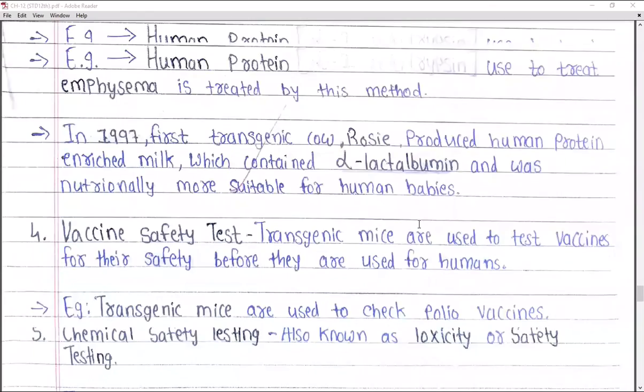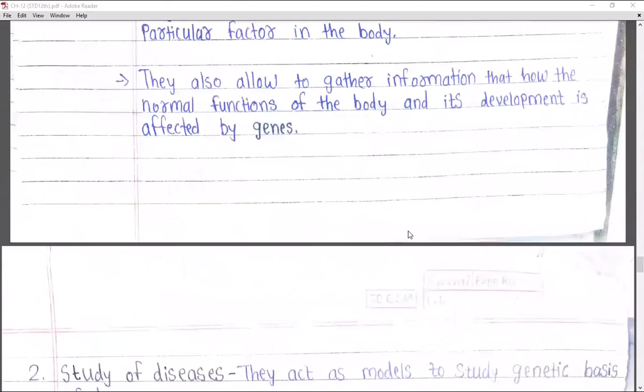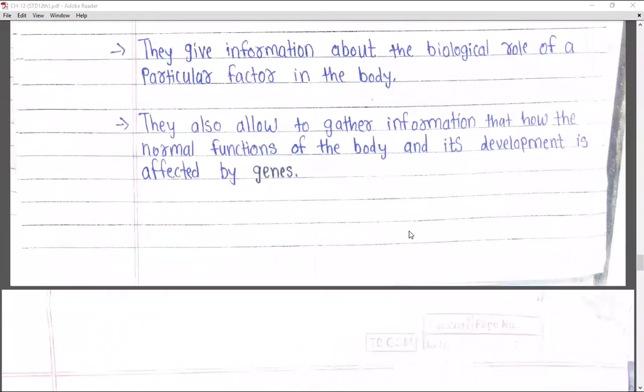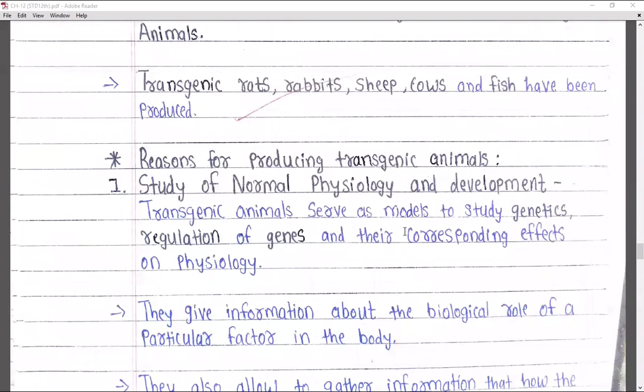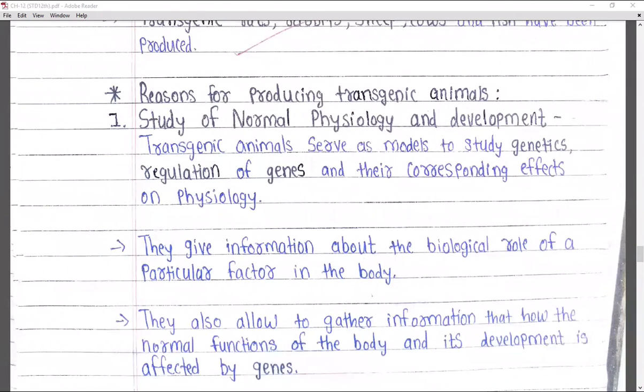So this is all about today's topic. First we saw the molecular diagnosis, and then we saw what transgenic animals are and what the reasons are for producing transgenic animals. I hope you are very clear with today's topic, and I hope to see you again.